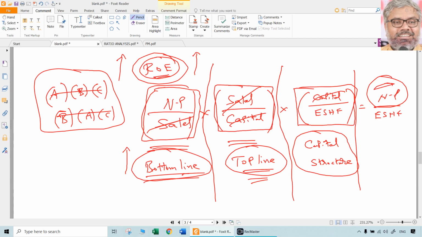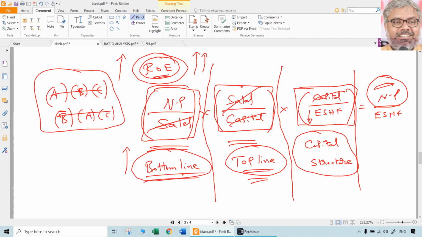Increasing debt beyond a dangerous point will not be good. But definitely, usage of debt in the capital structure matters. In the total capital, if equity shareholders' funds are lesser, since it is the denominator, how is it possible? Only when debt is also there in the capital structure. So if equity shareholders' funds are lesser, then only return on equity will be more.